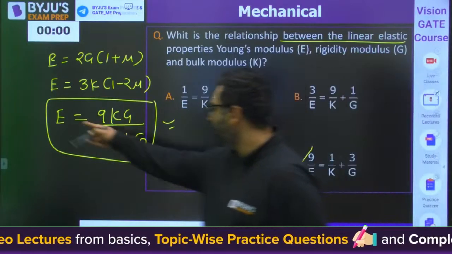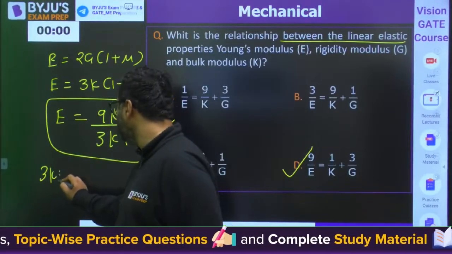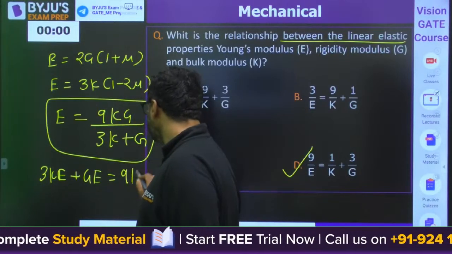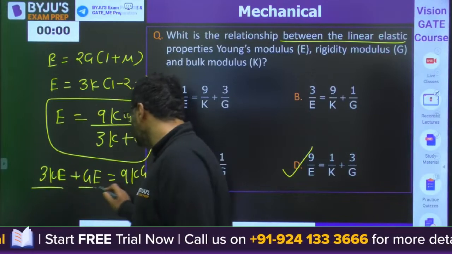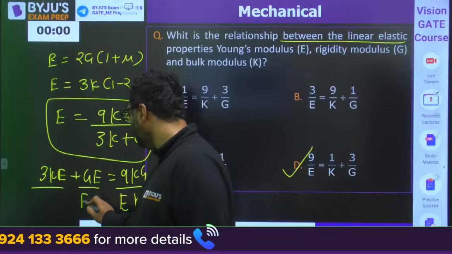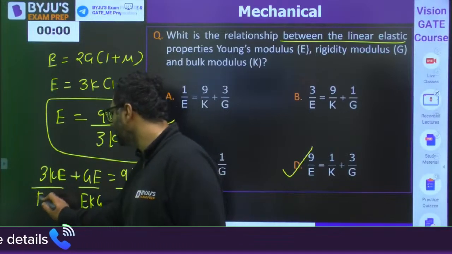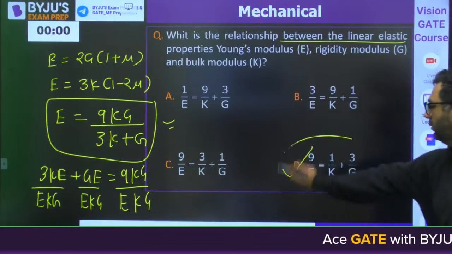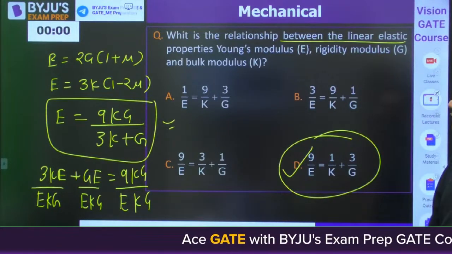What you need to do? Multiply it. You will have 3KE plus GE equals 9KG. Now divide by EKG. You will be getting the answer to be D. Very good, guys. Moving to the next question.